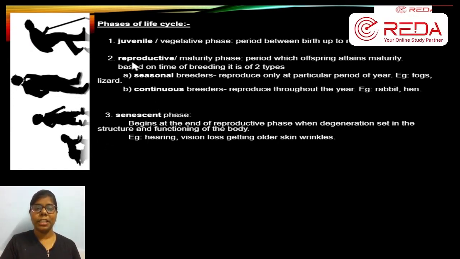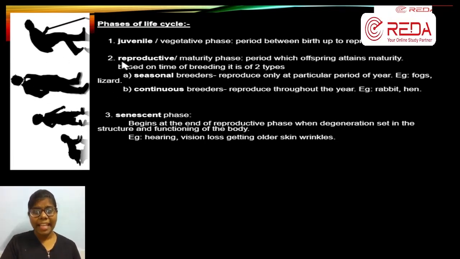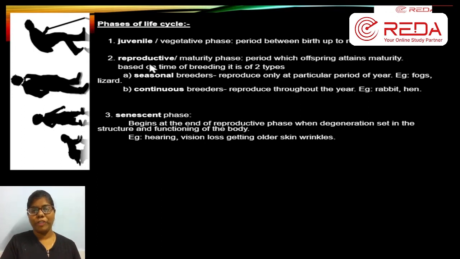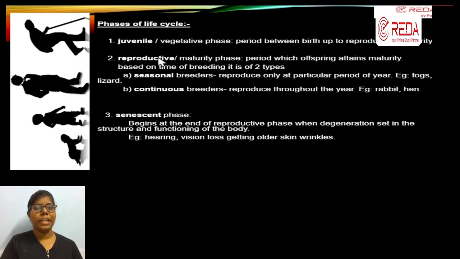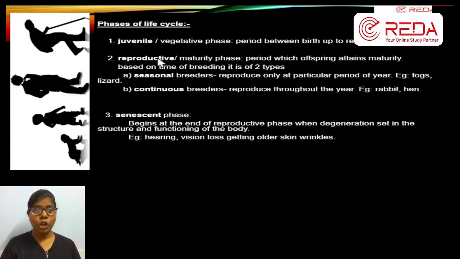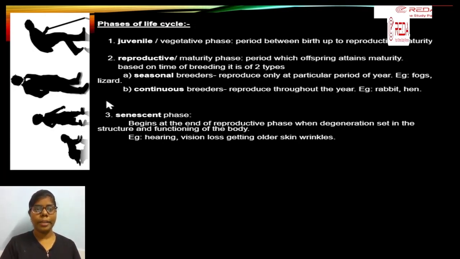Then we have the reproductive phase, that is the maturity phase. Here an organism has matured and is getting ready to produce the next generation. Once an organism moves from juvenile to reproductive, it is now ready to reproduce the next generation. That phase is called the reproductive phase.